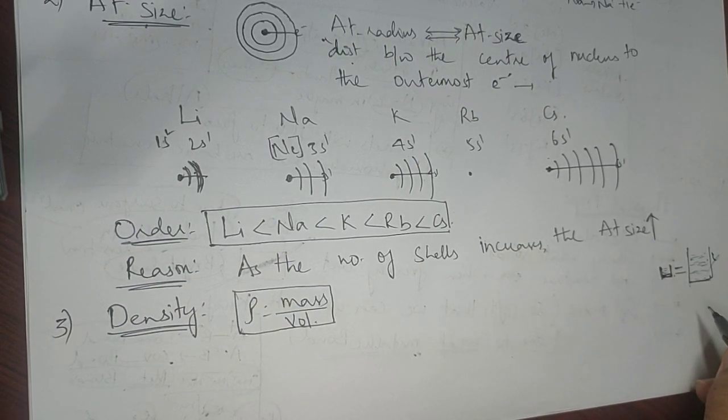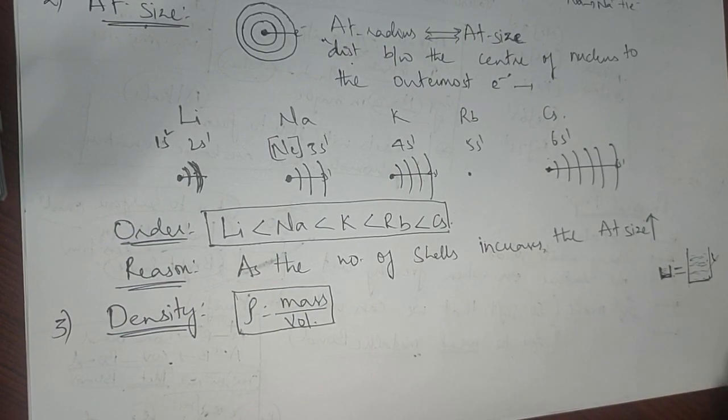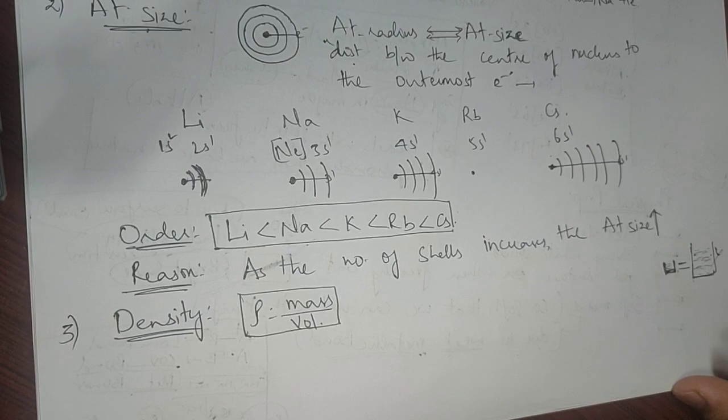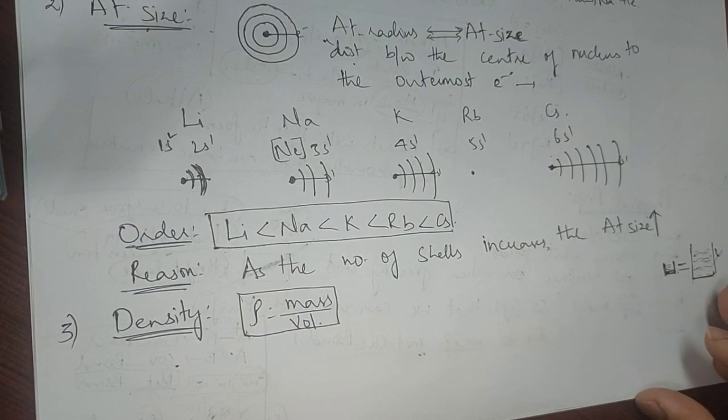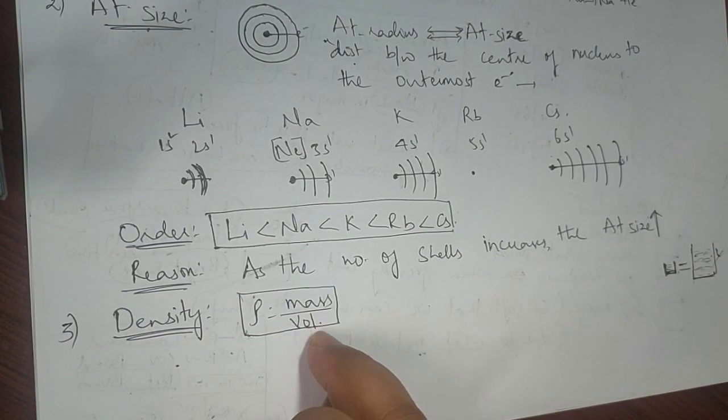Not only a cup and glass, take a tank of water also, the density will remain the same, which is 1 gram per cc. So the density of water will always remain the same irrespective of how much mass you have considered. Are you understanding? Fine. So density is equal to mass upon volume.